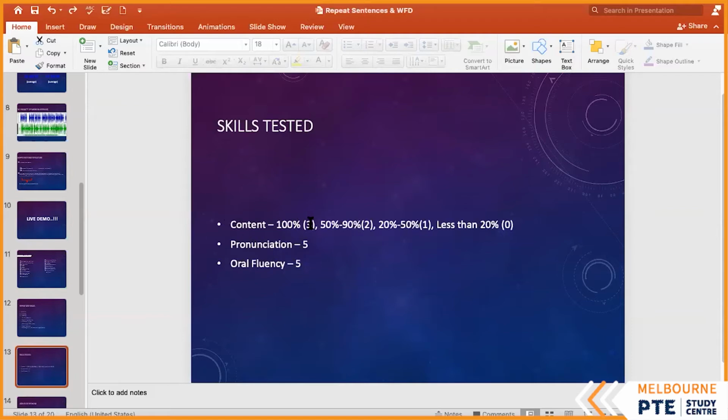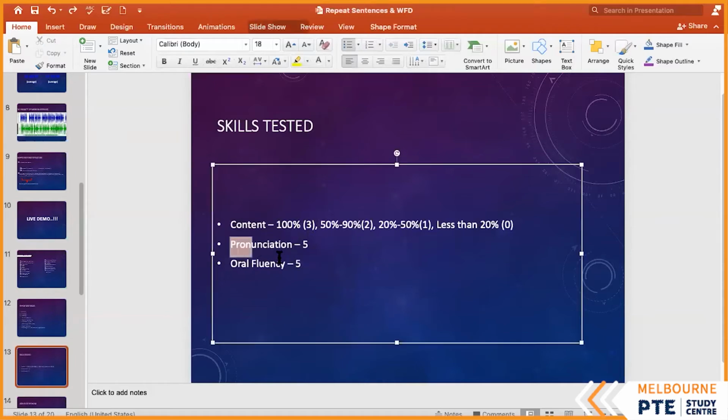For content, the full score is 3 marks, pronunciation 5, oral fluency 5. I have explained this to you guys, right? The oral fluency and pronunciation is constant for all of them. Just the content is the one that is differing. So that means content marks is how much here? 3. So 3 times 10 is 30.